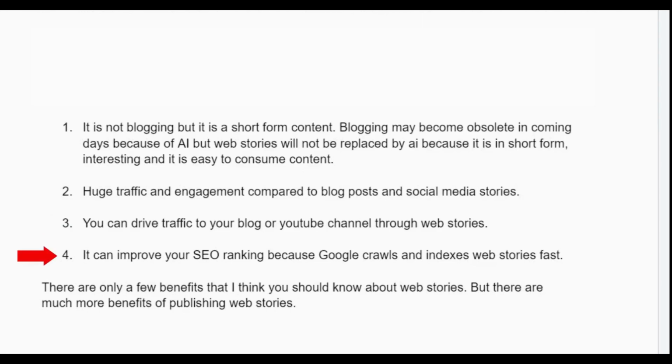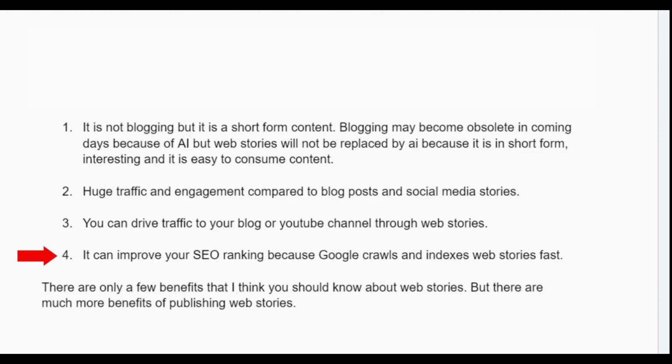Then the number fourth importance or benefit I can say is that it can improve your SEO ranking, because Google crawls and indexes web stories first. So there are only a few benefits that I talked about, and I think you should know about other benefits. This is not just only these few. There are many more benefits than you have ever imagined.